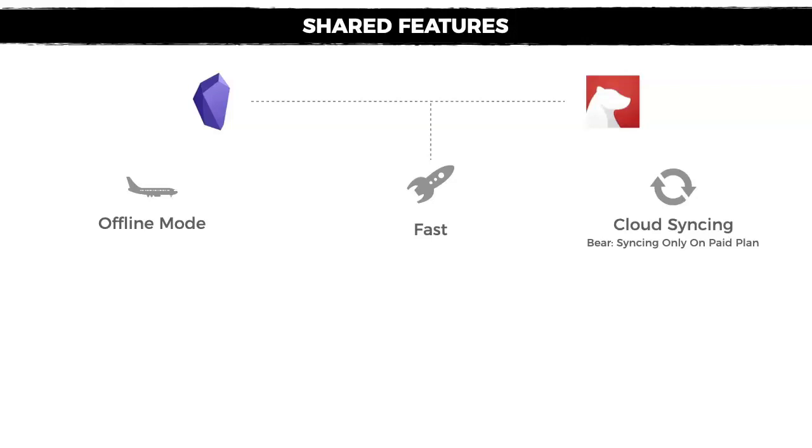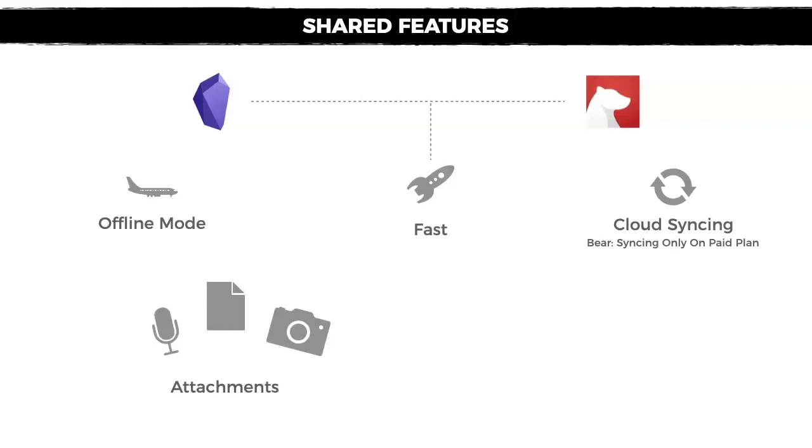Another thing is that both apps allow cloud syncing, which means that your notes will be automatically backed up into the cloud. So when it comes to Bear, what you have to understand is Bear only works on the Apple ecosystem and only with iCloud, which means that your iCloud account will also store your notes. When it comes to Obsidian, we're going to see the different options that you have later on in this video. And when it comes to Bear, cloud syncing is only available on the paid plan, which costs around $15 per year.